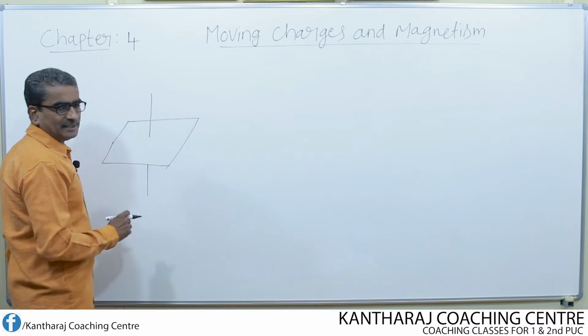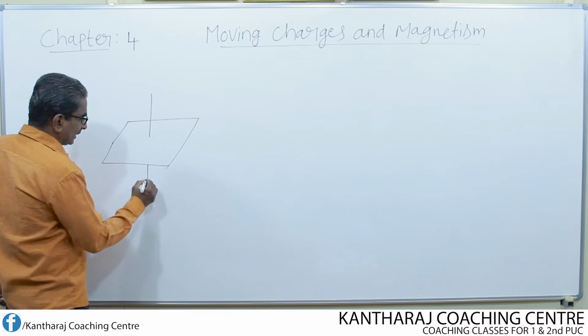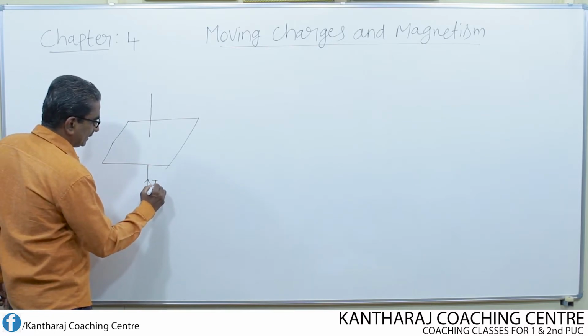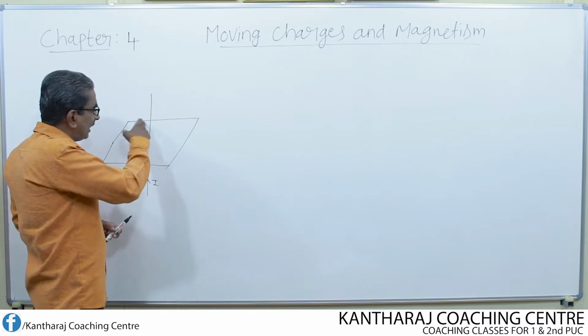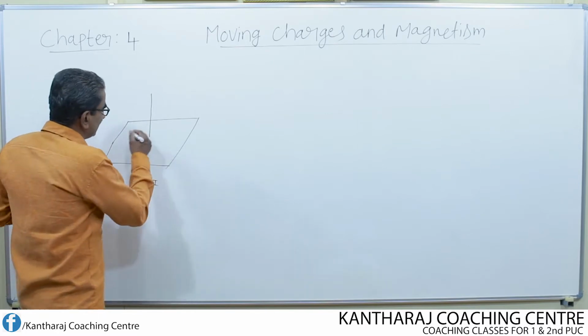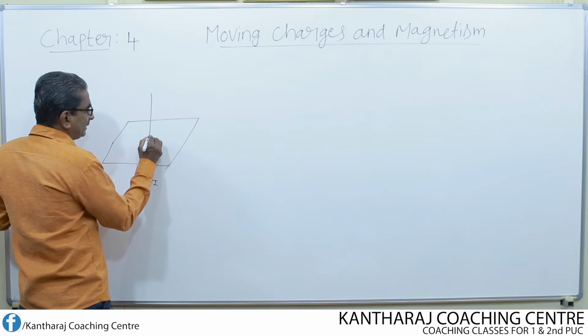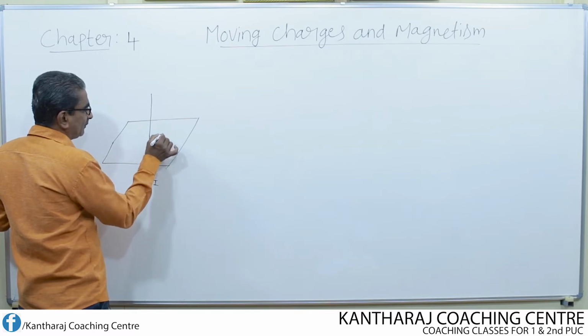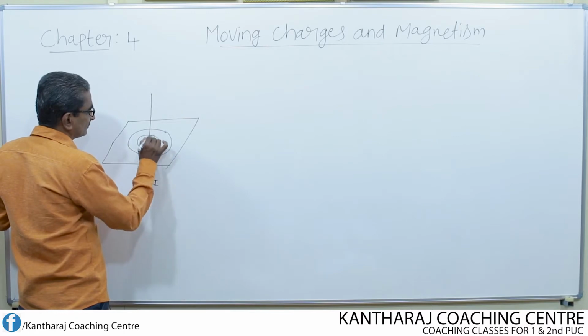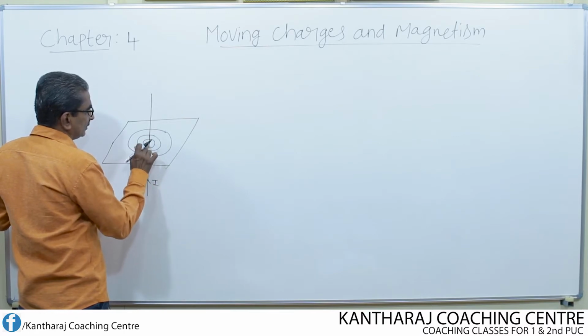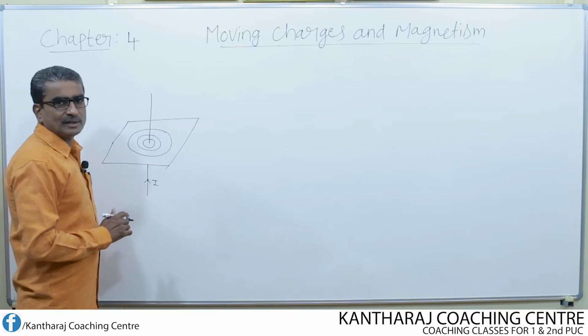if we pass the current through the conductor and if iron filings are sprinkled around this conductor, then it is found that the iron filings align themselves in the form of concentric circles like this. So this is what we understood.